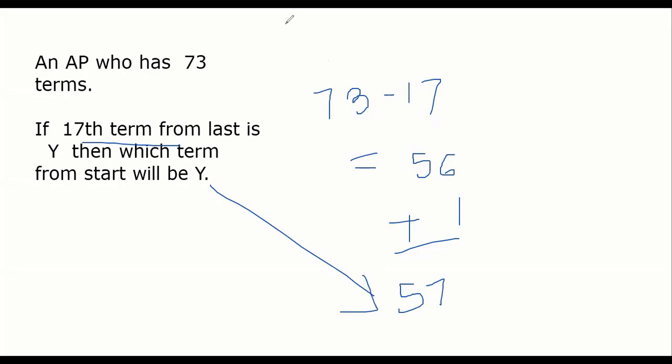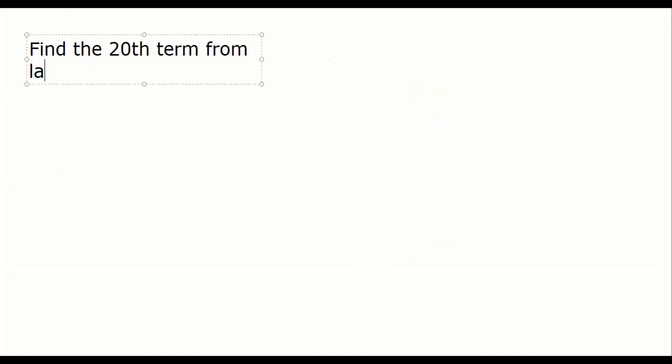Suppose if I ask you a simple question, just do one more question. We'll take 3-4 minutes more today. Find the 20th term from last of the AP 3, 8, 13, and so on. There are two ways to solve: one, the method I told you, and the other is to reverse the AP. Do whichever way. I'll explain quickly. Find the 20th term from the last of AP 3, 8, 13 to 253.